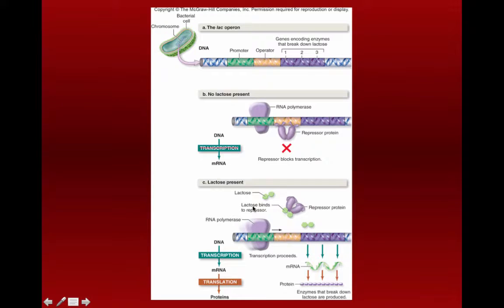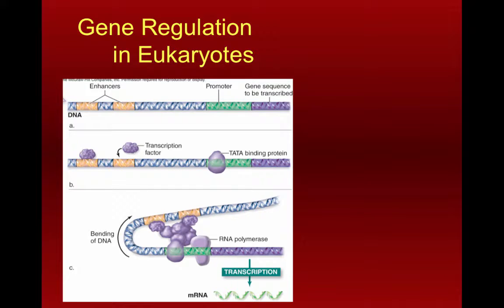On the other hand, if lactose is present, that lactose bonds to that blocker, that repressor protein. So when RNA polymerase bonds to the promoter, it can go through the operator, the roadblock is not in place, and eventually RNA polymerase can then transcribe the 3 structural genes into RNA, and then RNA can eventually be turned into protein. So it's a matter of whether or not lactose is present as to whether or not the bacteria can actually produce lactase. Right?